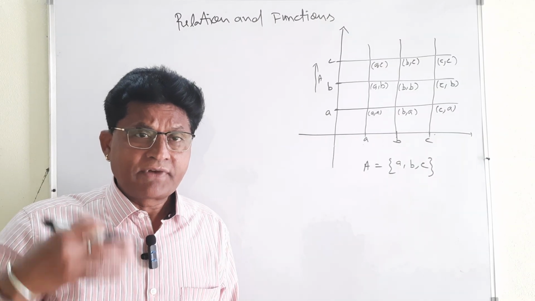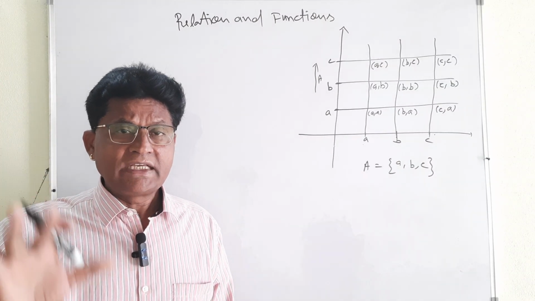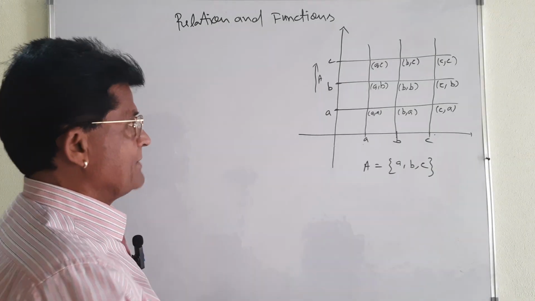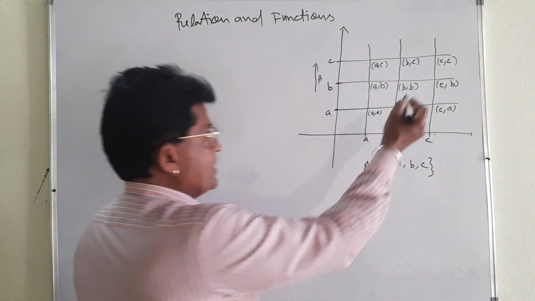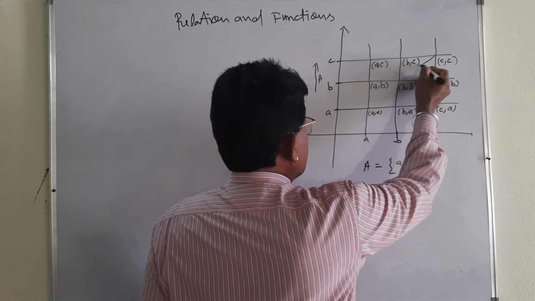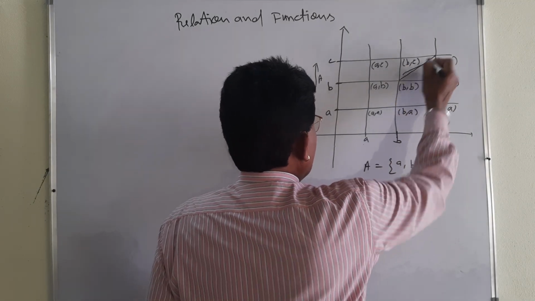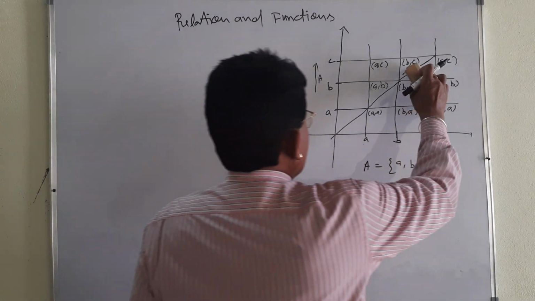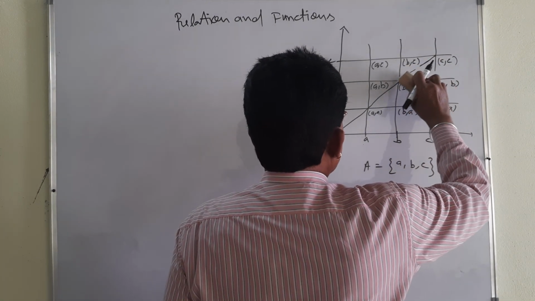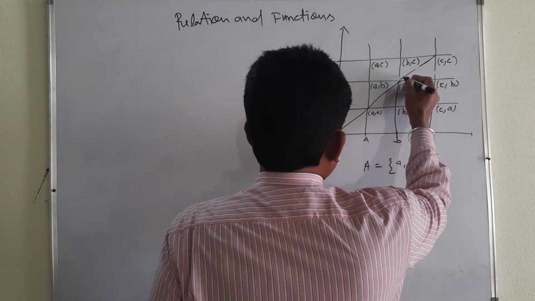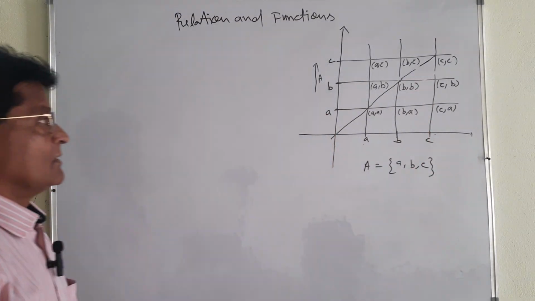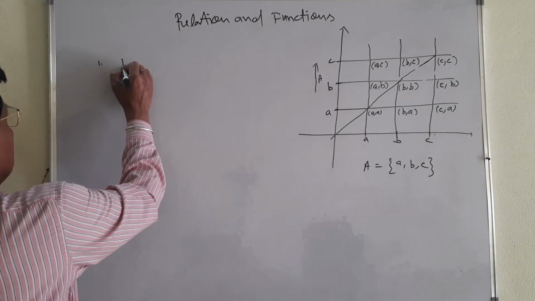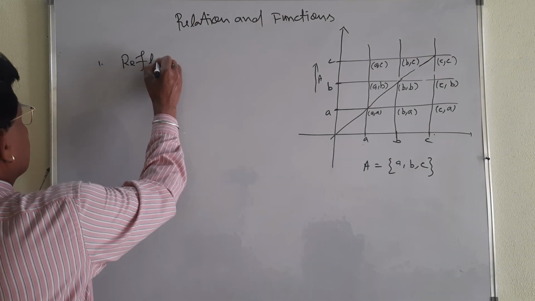As I have given the detail for these relations in my previous videos, that is why I am just going to explain one here. I am just going to draw a diagonal. So this is the diagonal I am going to draw. You see, this is a diagonal. And my dear student, you see this diagonal carefully. First thing is reflexive relation. First, reflexive.